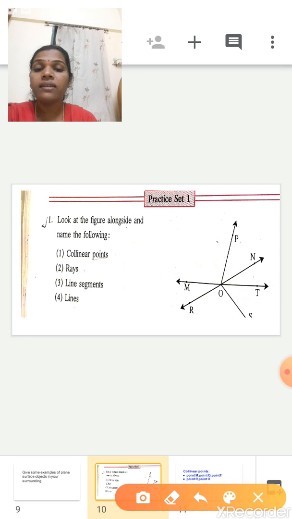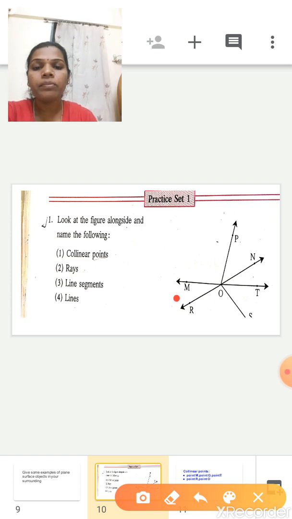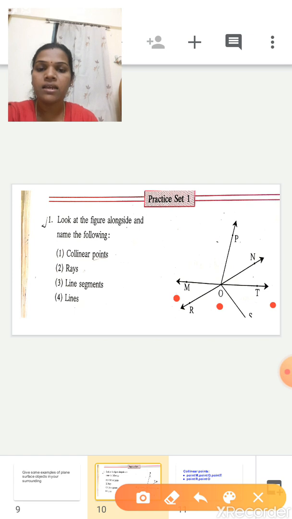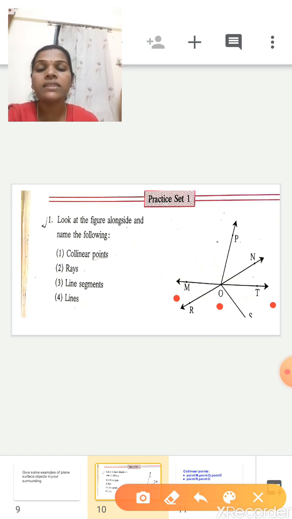On that straight line, how many points are there? Those are all collinear points. See here, this is the straight line MOT. Can you see this line? Is it straight? Yes. So we can say those are collinear points: point M, point O, point T.